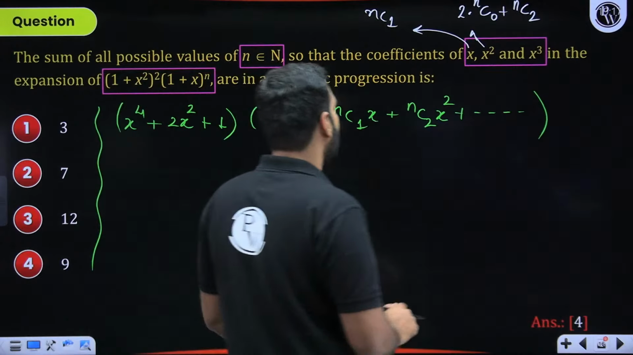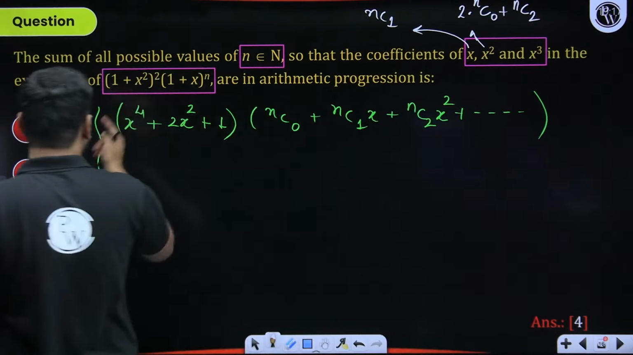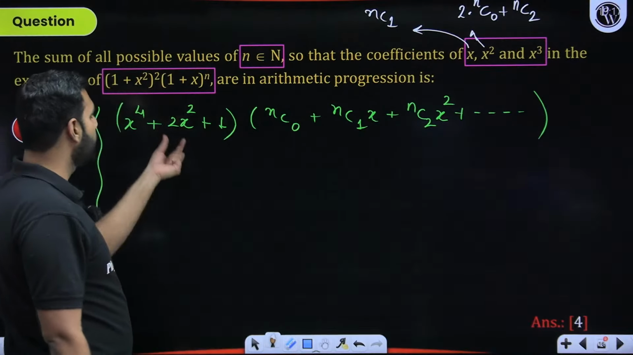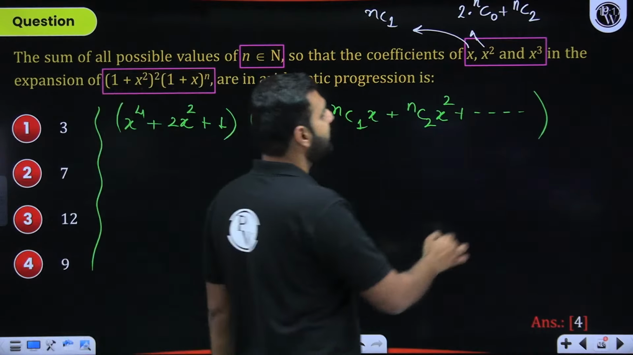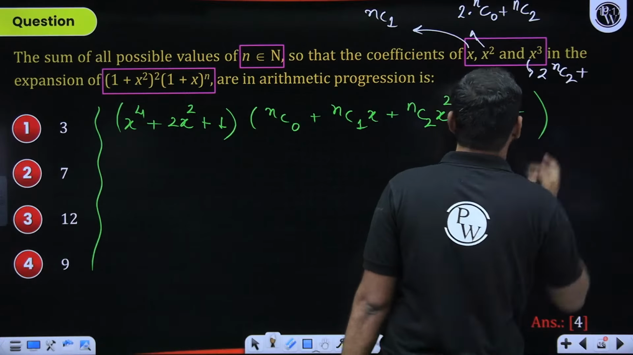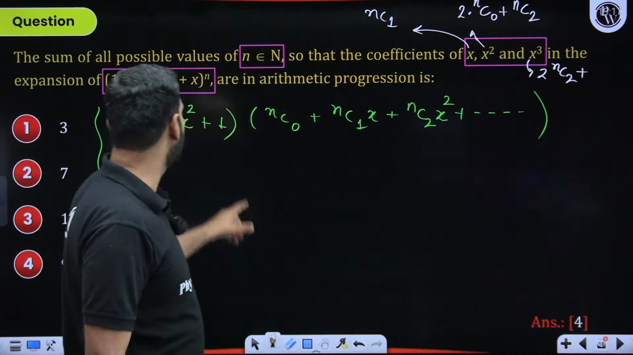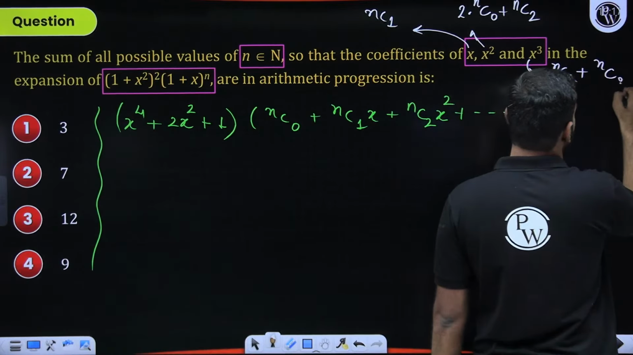Now, let's talk about x cube. The coefficient of x cube: again, x to the power 4 will have no role in deciding at all. When you talk about 2x square, 2x square into x, so nC1, so 2 times nC2. So x cube will be 2 times nC2 plus, for one more thing, 1 into nC3. So 1 into nC3 will give me the coefficient of x cube.